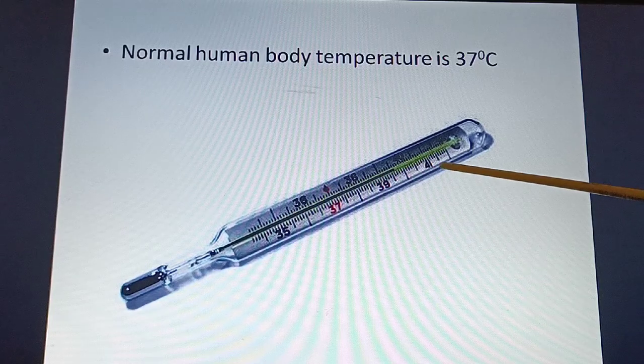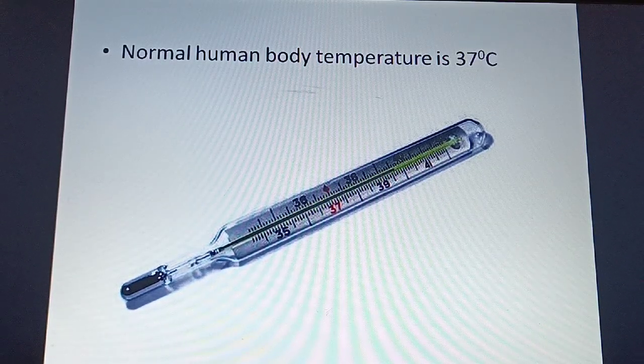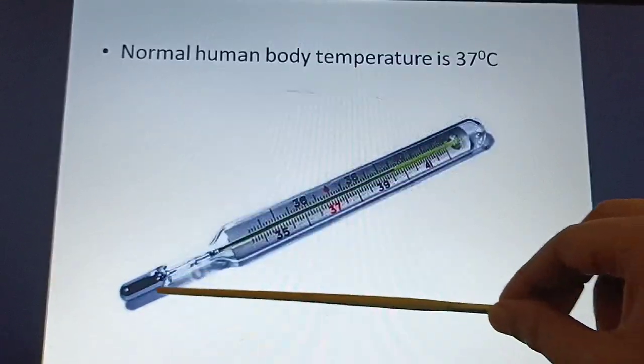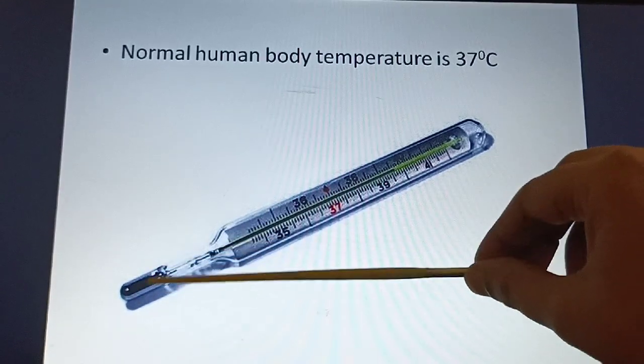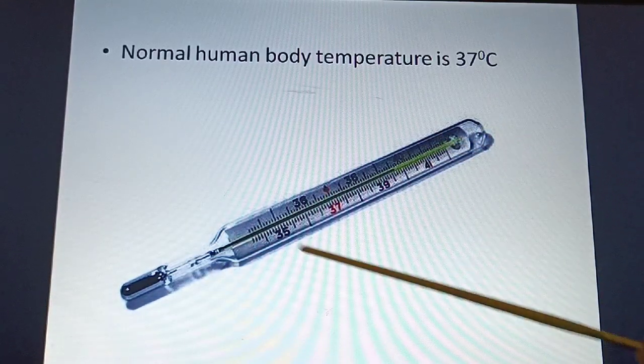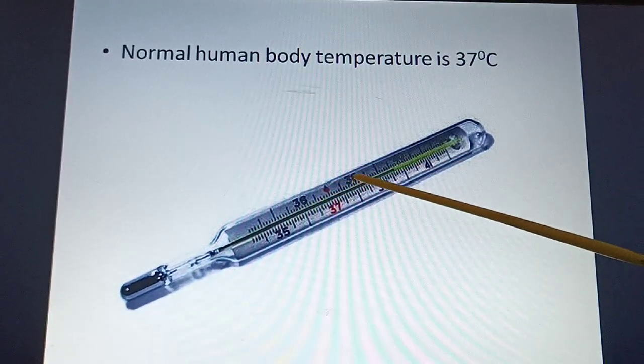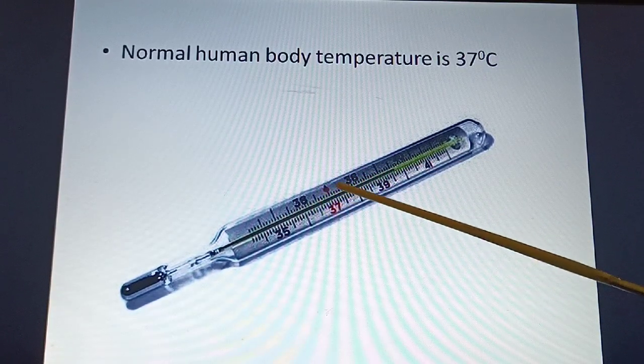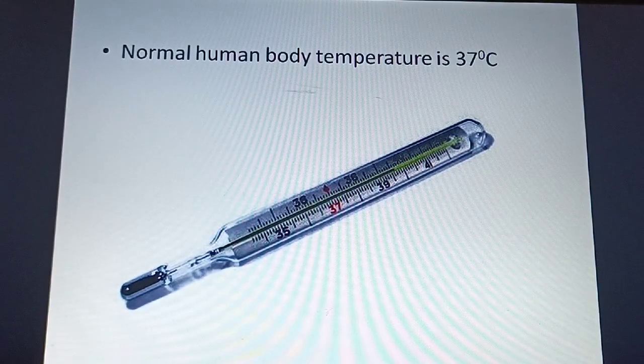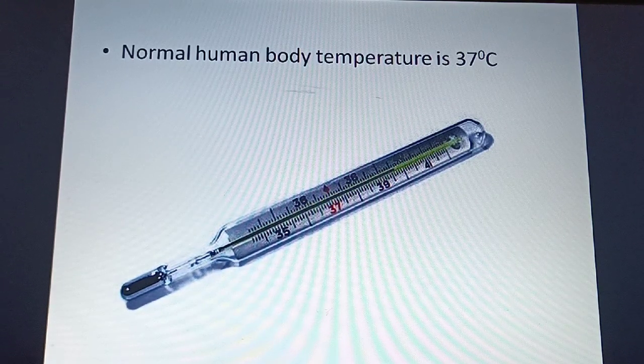So this is a thermometer which is used to check the fever. If you see here, this is the kink, this is the mercury bulb and this is the glass. So the normal human body temperature, you can see here written in red, is 37 degrees Celsius, or 98.6 degrees Fahrenheit. So this is your clinical thermometer.